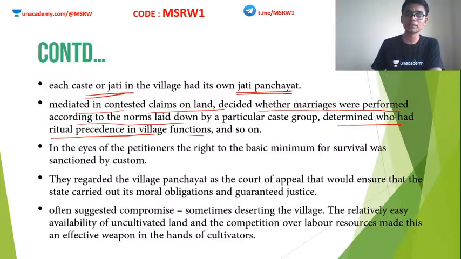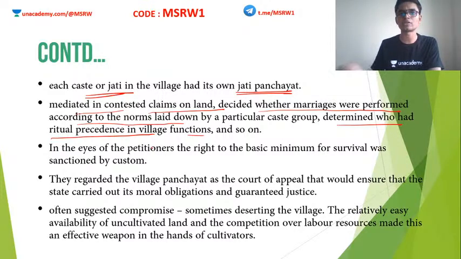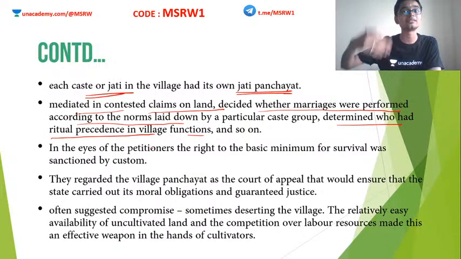Obviously, Jati Panchayats were dominated by powerful sections of the society. Obviously, there is no representation from the lower strata of the society, the poor people. So sometimes these poor people often complained or filed petitions against these Jati Panchayats to the higher authorities.